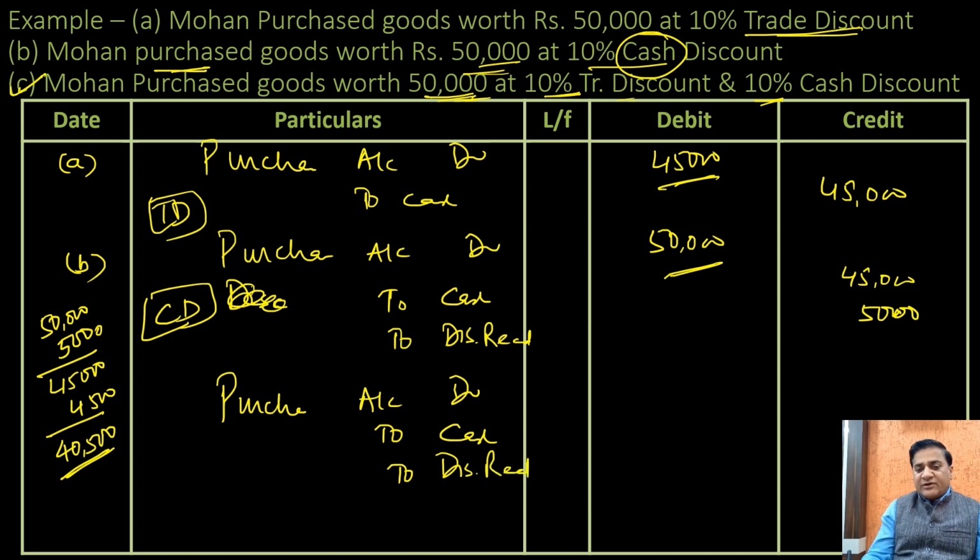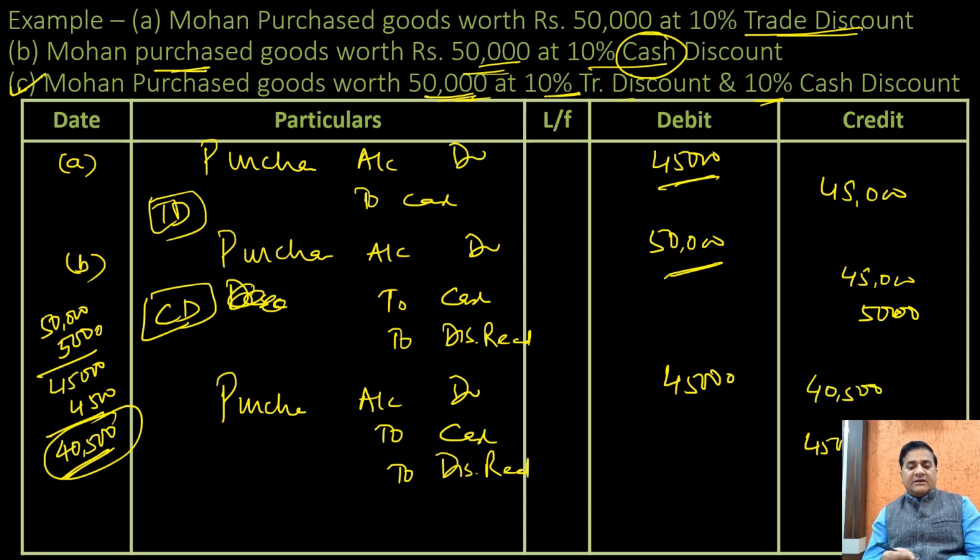How much is the amount for cash discount? 4,500. How much is the purchase value? It would be 45,000. How much is the amount paid? 40,500. This would be the entry when you buy goods involving both the trade discount and the cash discount. Clear?